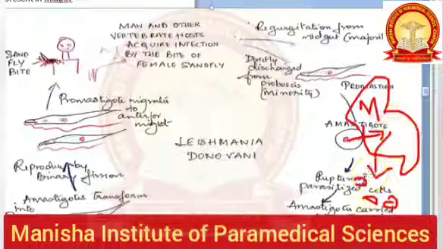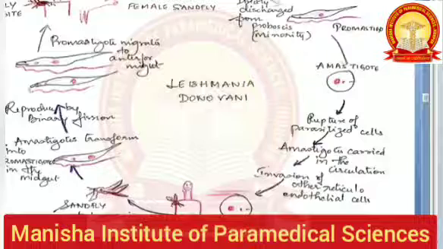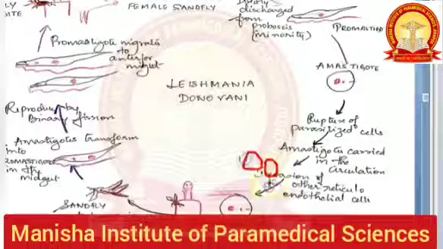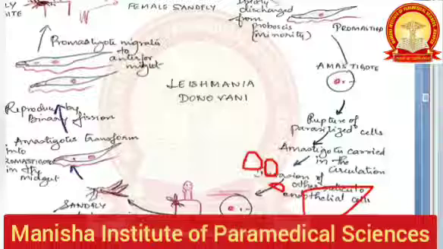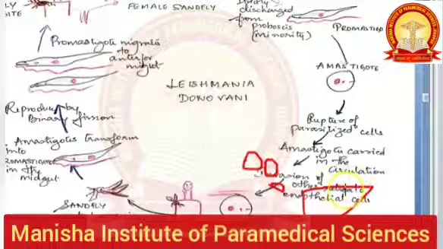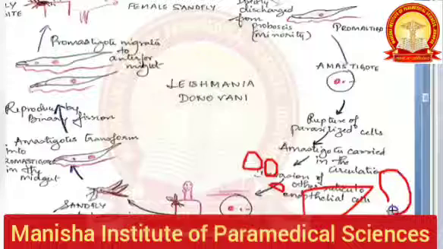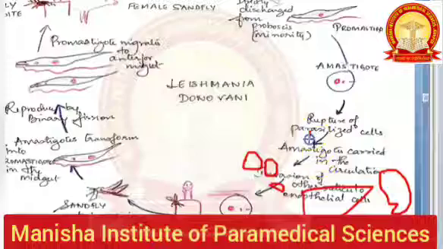So these amastigotes, now what happens? These amastigotes from the blood, what will happen? They will reach everywhere. They will reach the spleen, the liver, then they will reach the bone marrow.